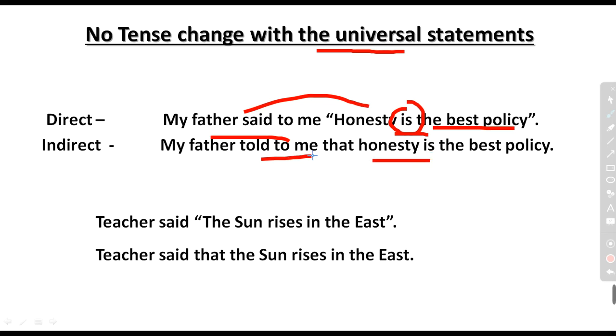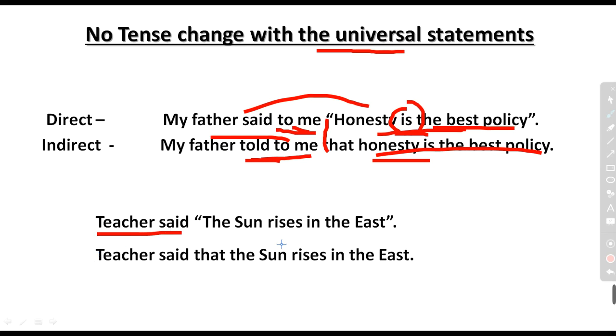My father told me. Why have we used told to me? Because after said to we find an object. So keep in your mind, whenever we find an object after said to, we have to write told to me. My father told me, in place of the double inverted comma, we will write that honesty is the best policy. Same, honesty is the best policy.